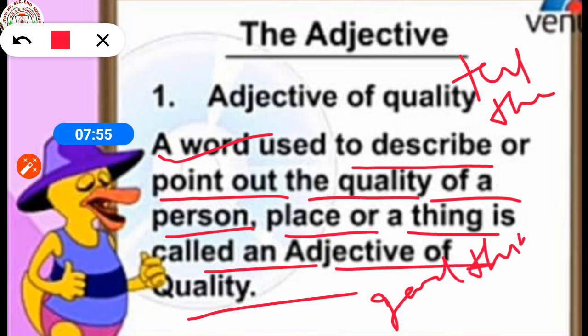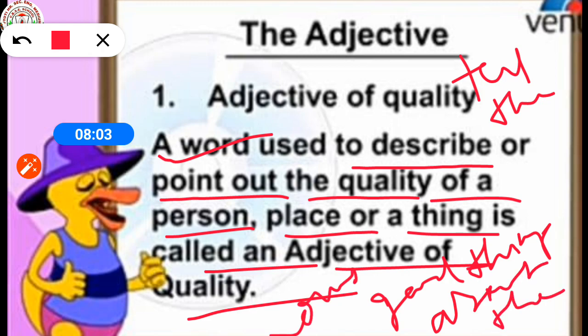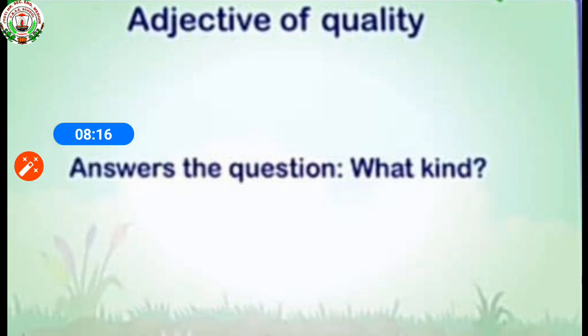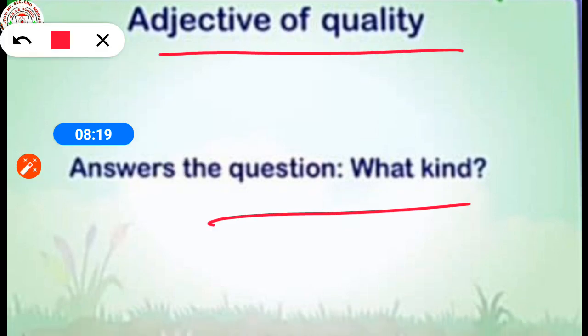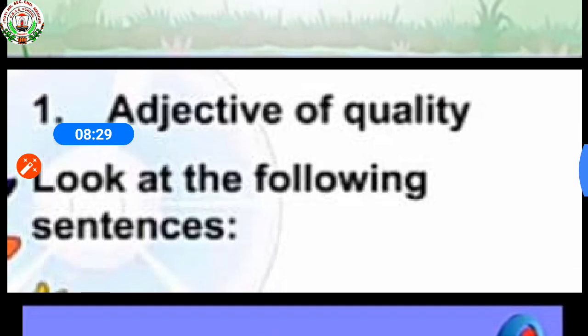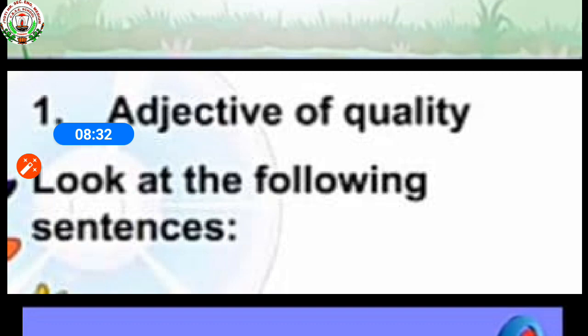In other words, we can say that it praises the noun or tells the good things about the nouns. Adjective of quality relates with what kind. So, look at the following sentences that relate with adjective of quality.